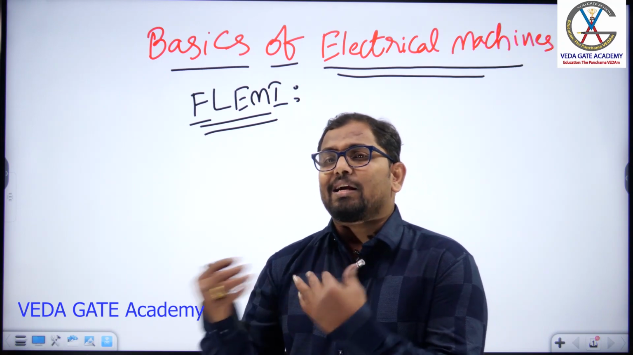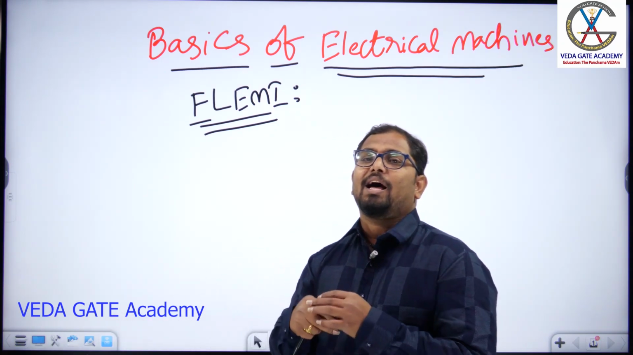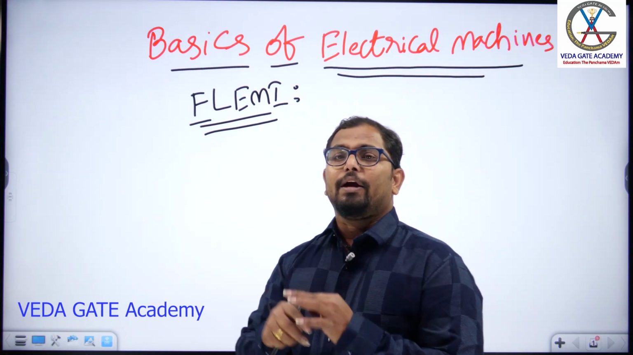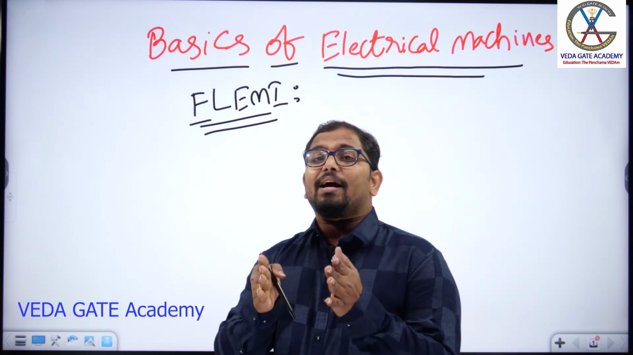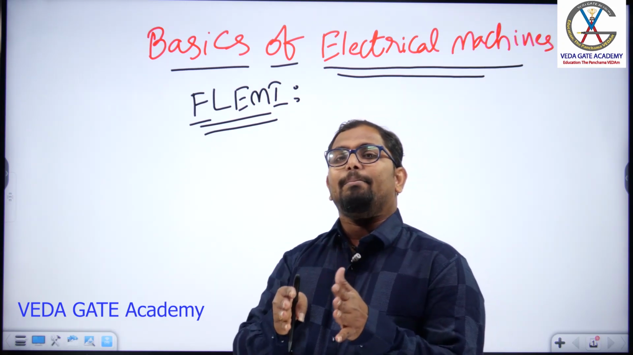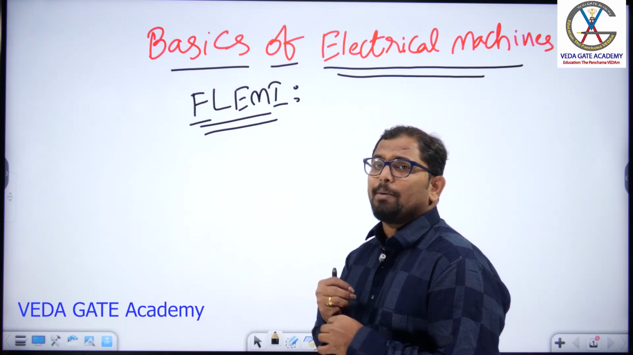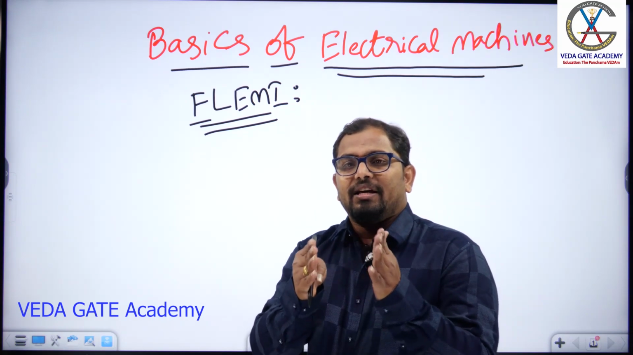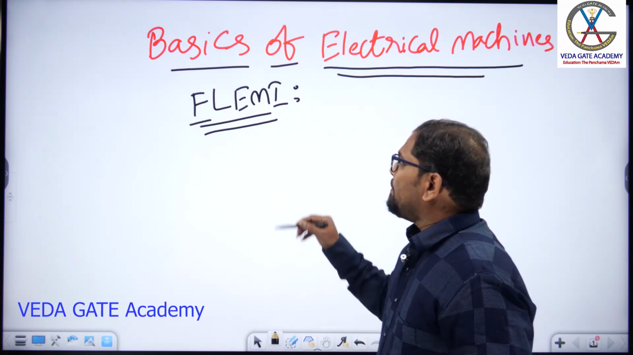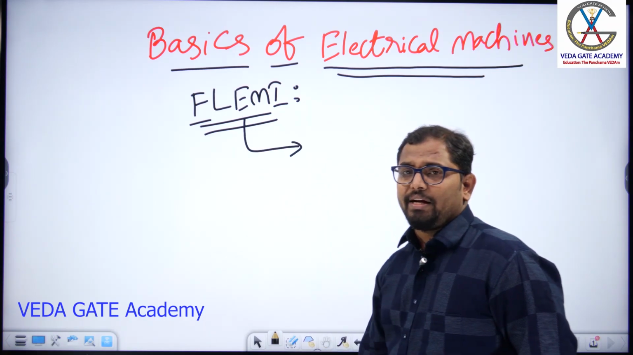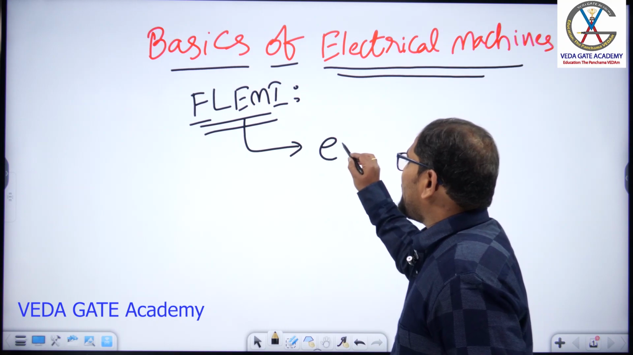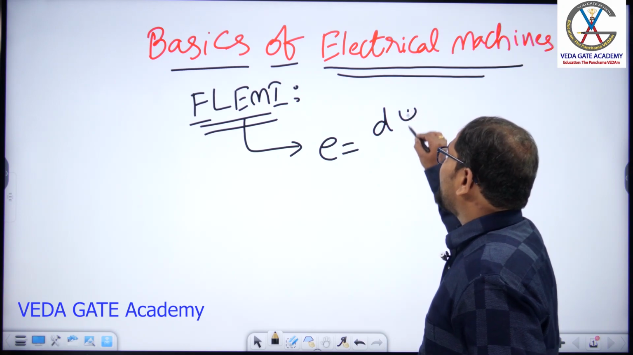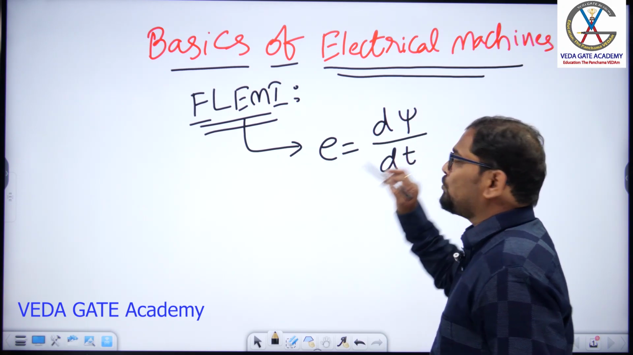The usual answer in every class is a statement like this: whenever a conductor cuts the magnetic field, an EMF will be induced. This is the basic statement, but I will prove that the statement the student has given is wrong. Why? Because the basic statement of Faraday's law of electromagnetic induction is that to induce an EMF in or across any conductor, there should be some change in the magnetic flux linkages with respect to time.